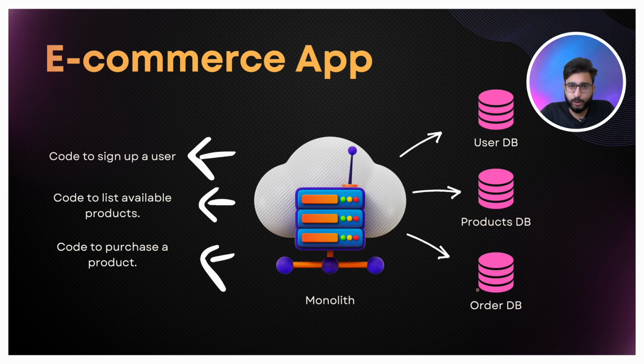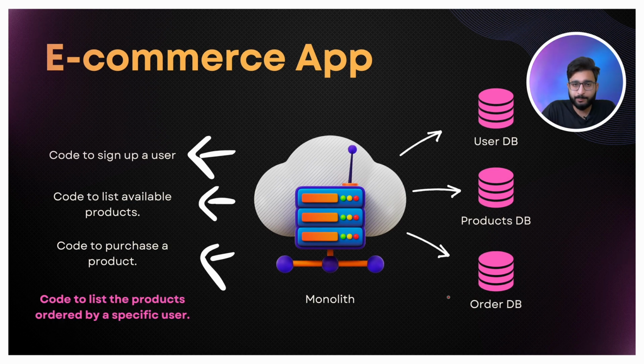Now let's say tomorrow if we have another kind of request, right? So say for example, let's say tomorrow if we come up with some other kind of request also, that means we want to have a code to list the products ordered by a particular user, right? So this is a different use case maybe, right? So we want to have the code to list the products ordered by a specific user, right?